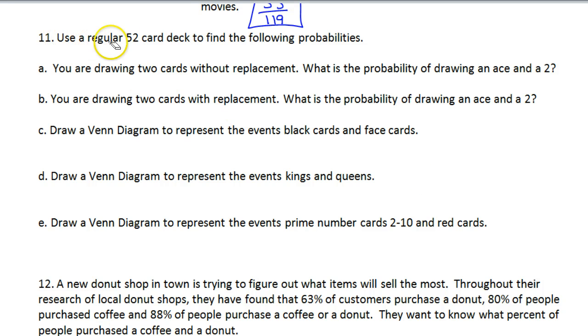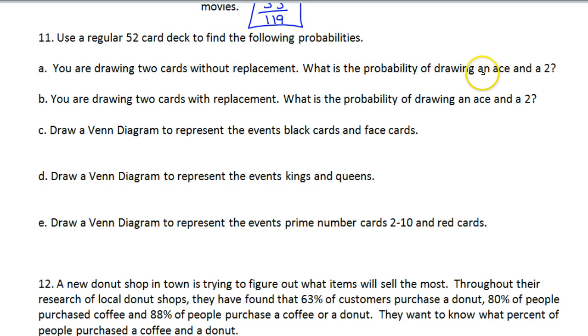Use a regular 52 card deck to find the following probabilities. You are drawing 2 cards without replacement. Okay, so we're not putting any cards back. What is the probability of drawing an ace and a 2? If I want to find that, we're going to be using the AND formula.